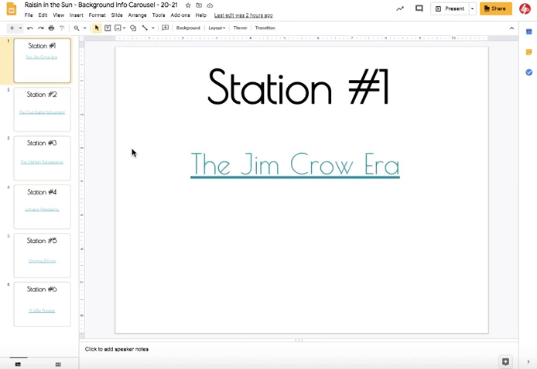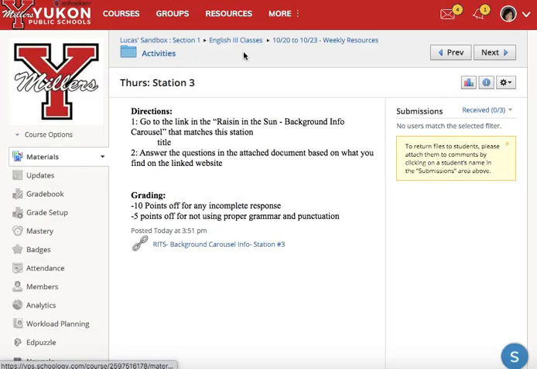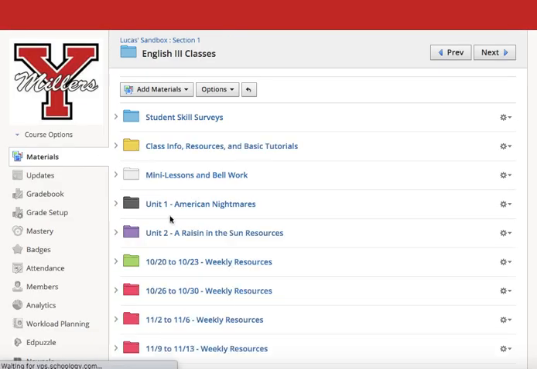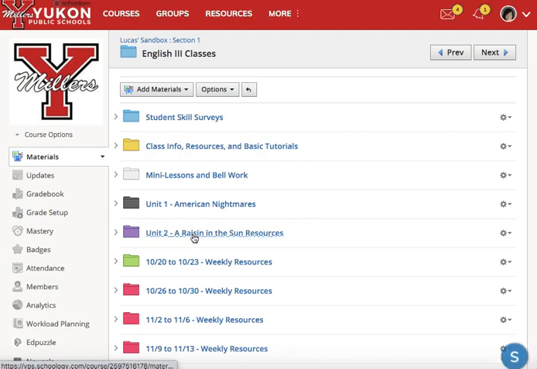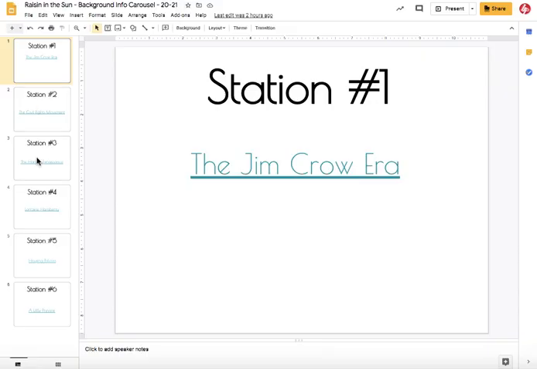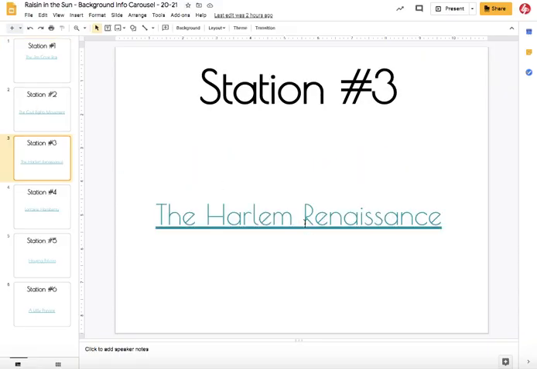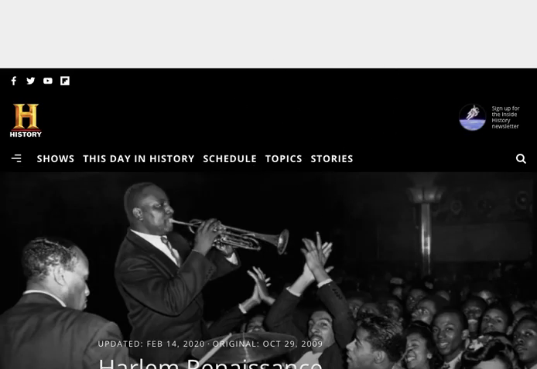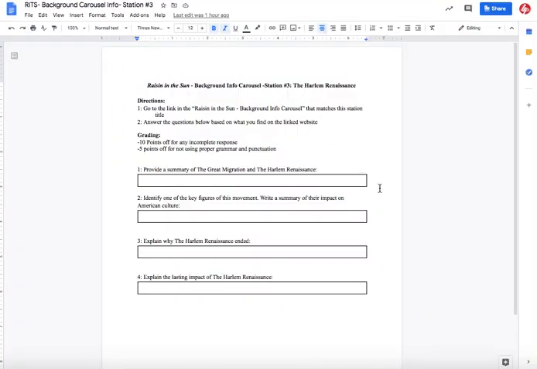Now remember, the carousel should at this juncture definitely be in your drive, so you can just find it there. If you don't remember where it is, it will be in the purple folder with the Raisin in the Sun unit resources in your Schoology. So you're on station 3. You're going to click the link, get that open, because this will be the resource that you're going to use in order to answer the following questions.